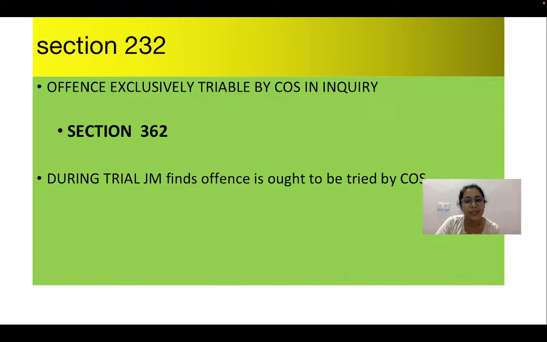In Section 362, if you read it, you will come to know that initially, by looking at the schedule, the judicial magistrate thinks this is an offence that I am competent to try. But later on, during the trial, with more and more evidence, the magistrate thinks this is an offence for which I am not competent enough, and it ought to be tried by the Court of Session. In this case also, committal proceedings would take place.